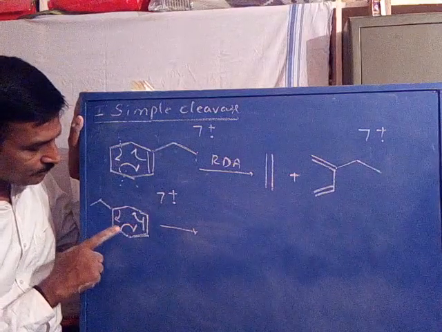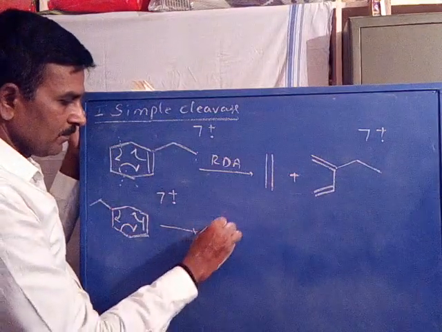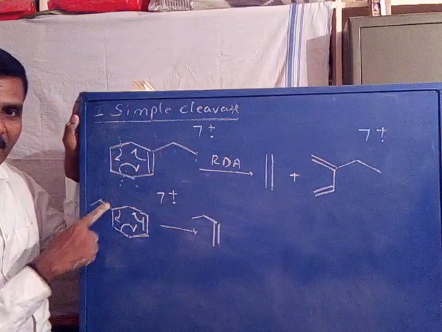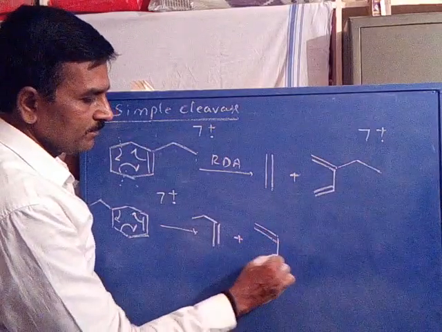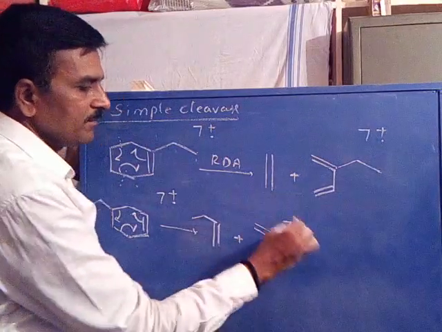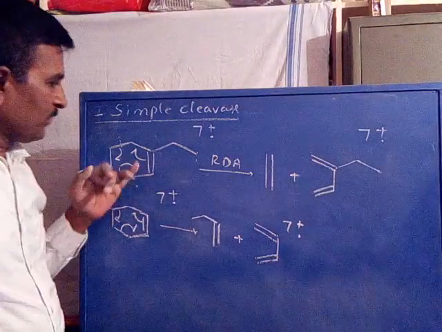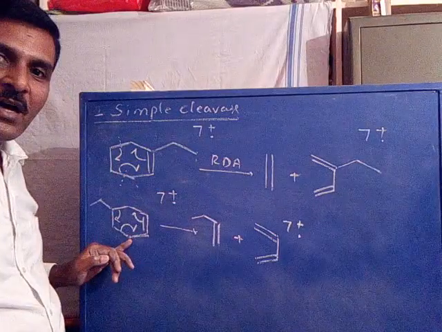In this case, these two carbons carry an ethyl substituent, plus a diene as a cation radical. Are you clear?